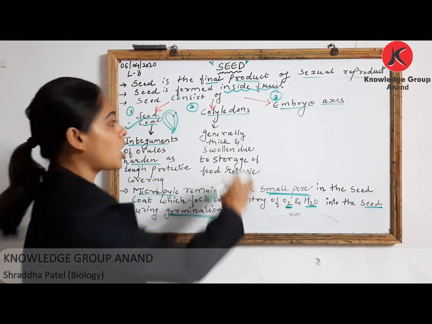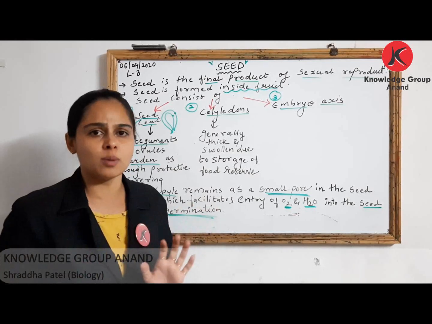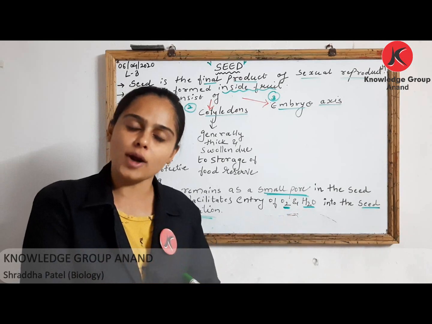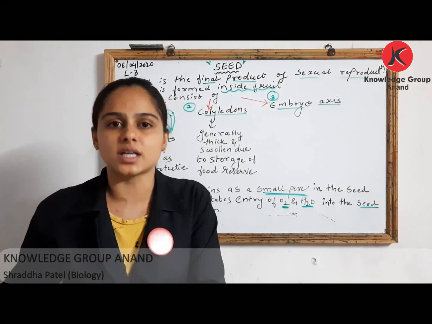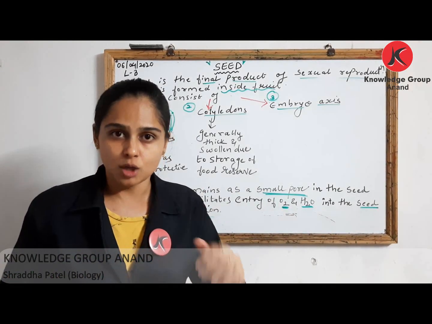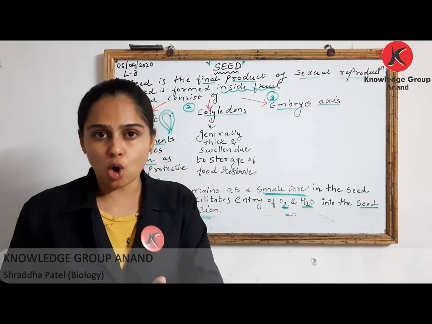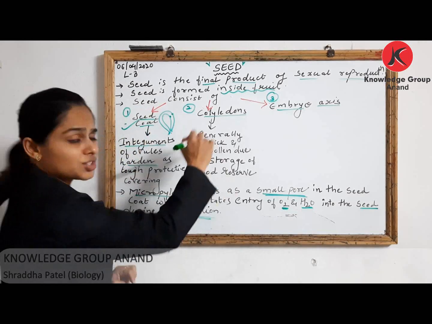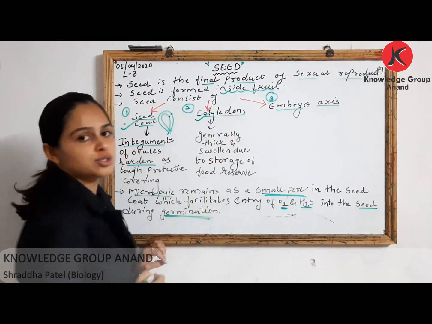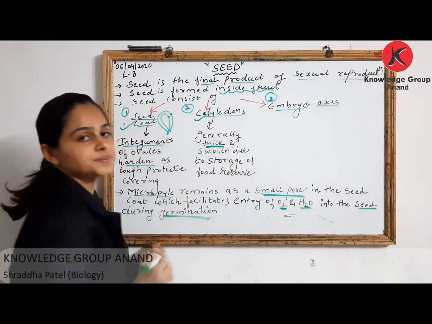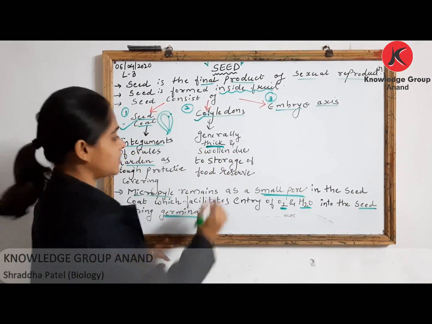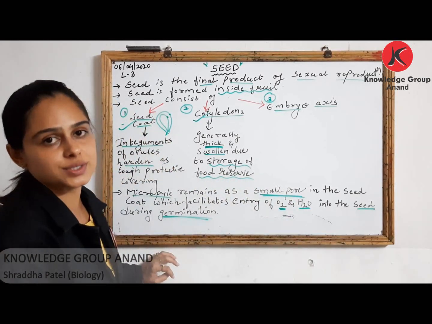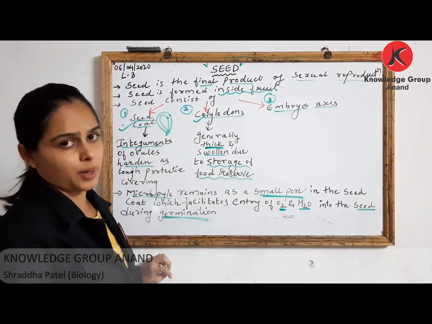Now let us talk about your cotyledons. Depending on plant, whether it is dicot or monocot, there will be presence of 2 cotyledons and 1 cotyledon respectively. मतलब dicotyledon है तो 2 cotyledons हो गए. If it is monocot plant, there will be presence of 1 cotyledon. And look, generally ये जो cotyledons होते हैं, they are thick and they are swollen due to storage of food reserve. मैंने आपको बोला था, what is the purpose of cotyledon?